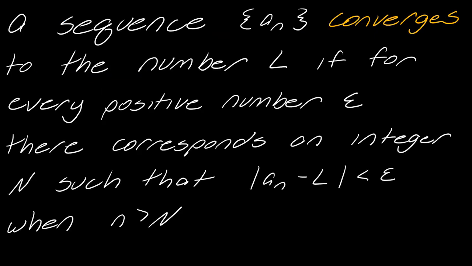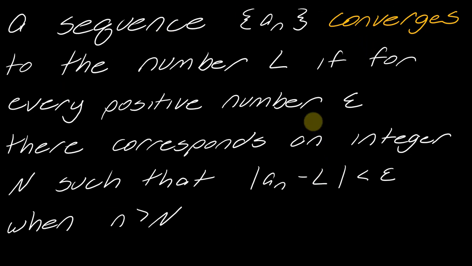We say that a sequence a sub n converges to the number L if for every positive number epsilon, there corresponds an integer N such that the absolute value of a sub n minus L is less than epsilon when n is greater than big N. Little n is greater than big N.